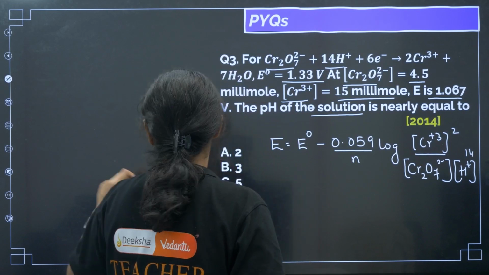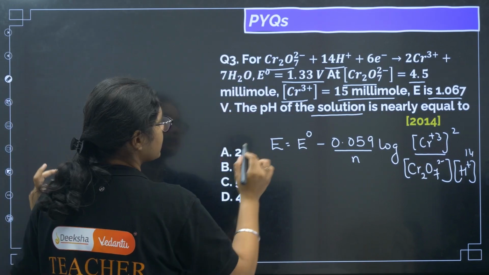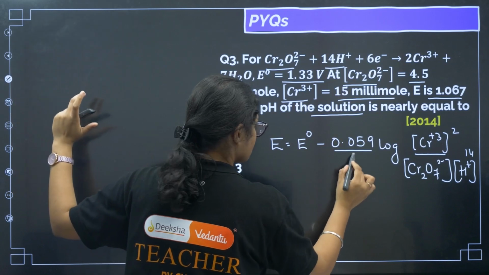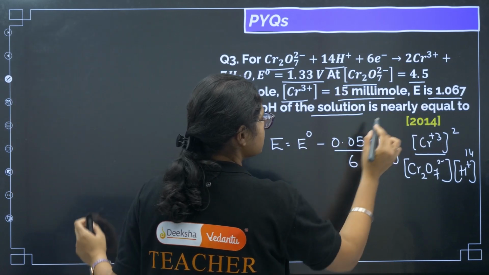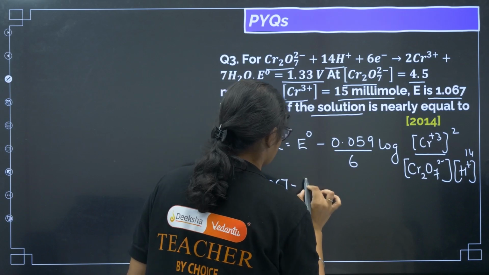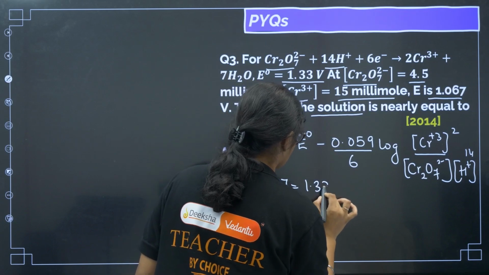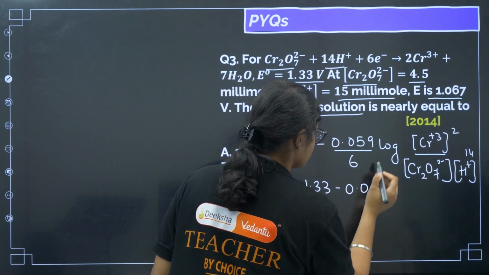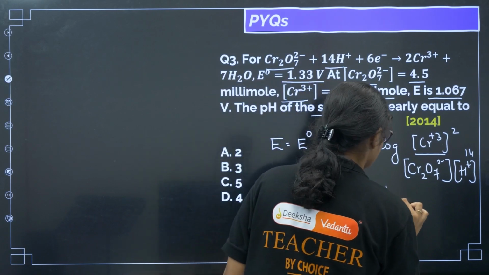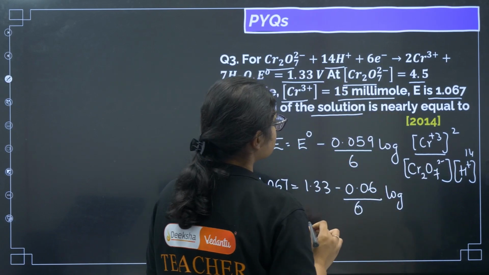Now if we solve this, the number of electrons is 6, so I will put 6 here. The E value is 1.067, and the E naught value is 1.33, minus 0.06, for easy calculation I'll take 0.6, into 6, log of the Cr3+ concentration.